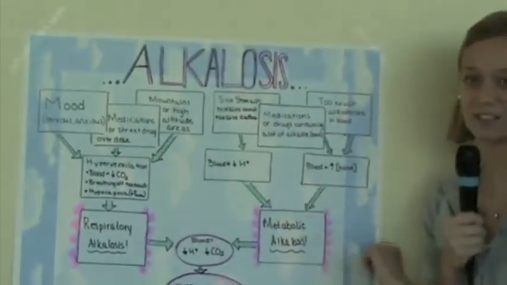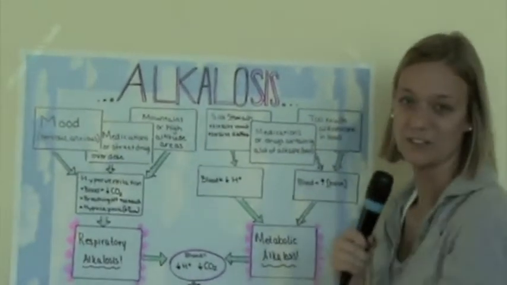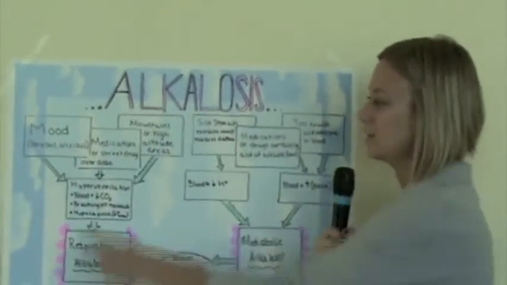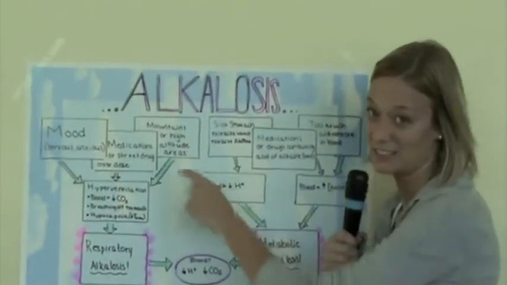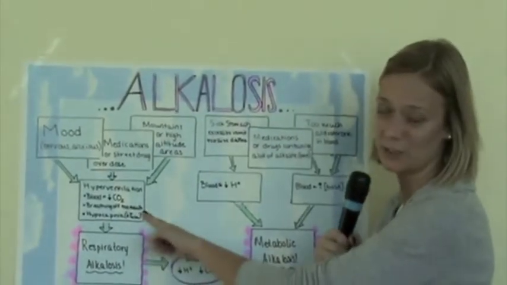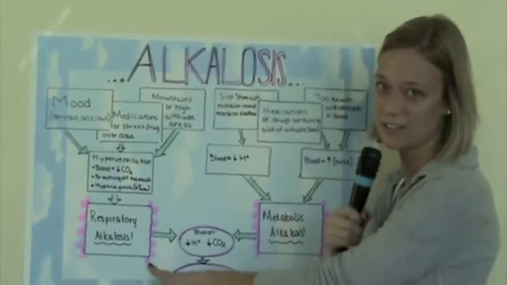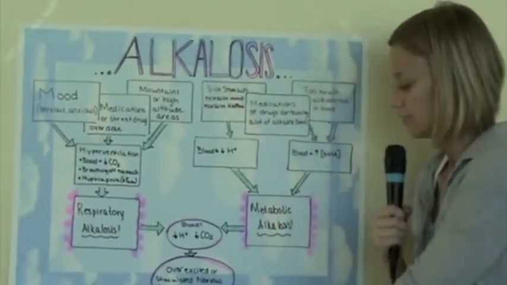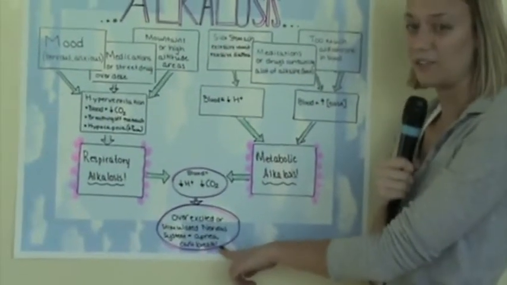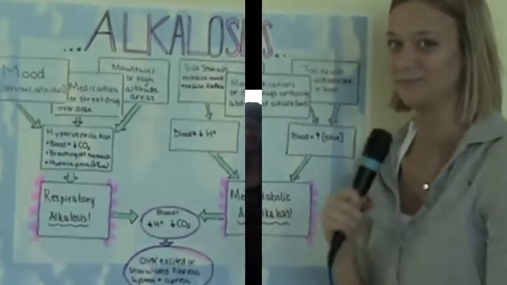These are some of the causes of alkalosis. Respiratory alkalosis is what we're looking at today. Mood, medications, or mountains can cause hyperventilation, which decreases the blood CO2 levels, which in turn causes alkalosis. This in another way is saying that you have apnea, where you can't breathe.